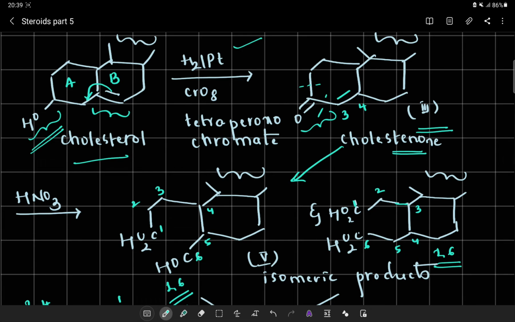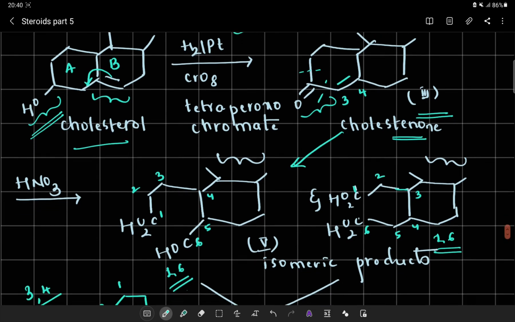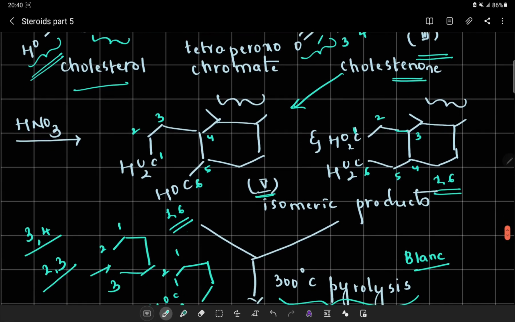This OH cannot be present in the D ring because the D ring is a 5-membered ring, and if I had this OH group there, it should have led me to a 1,5 dicarboxylic acid. But when I observe this compound number 5, I am getting a 1,6 dicarboxylic acid. Hence, it concludes that OH is present in ring A, ring B or ring C, which are 6-membered rings.